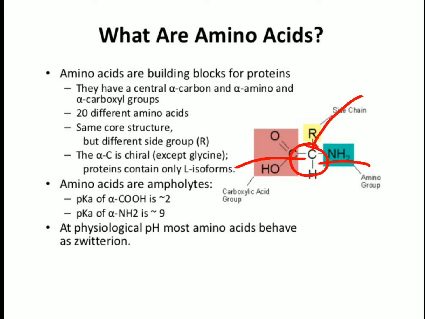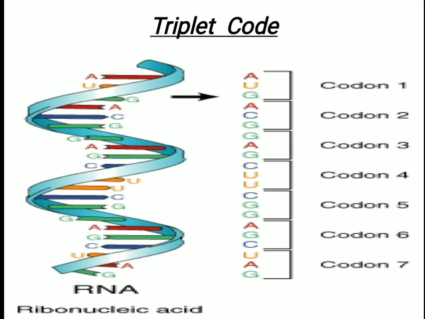Since there are 20 amino acids, where do they differ? The central core carbon is the same in all the structures, but they differ in the side chain. One change in the side chain means one more amino acid. Otherwise, their basic structure appears like this. And at physiological pH, amino acids behave as zwitterions. Now, I can explain it in a much clearer way.